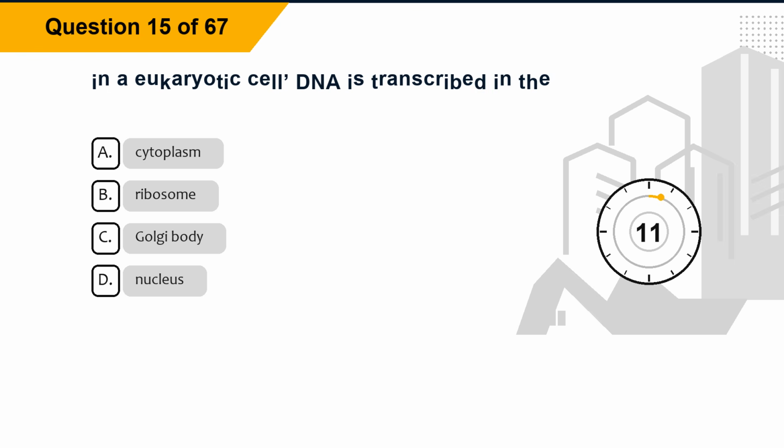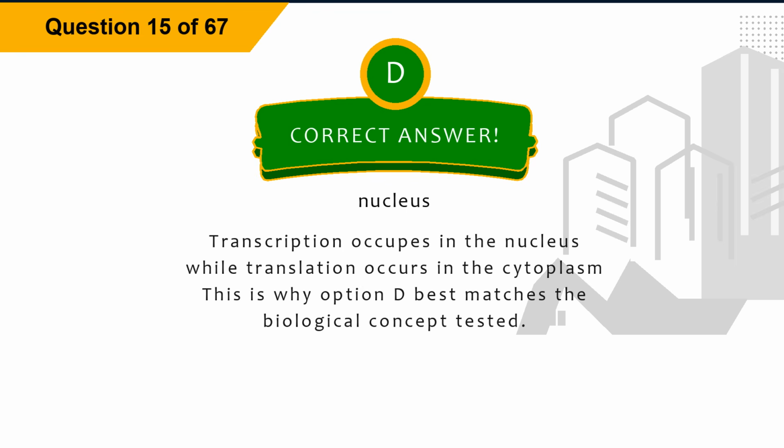Question 15. In a eukaryotic cell, DNA is transcribed in the: option A, cytoplasm; option B, ribosome; option C, Golgi body; option D, nucleus. The correct answer is option D, nucleus. Explanation: transcription occurs in the nucleus while translation occurs in the cytoplasm. This is why option D best matches the biological concept tested.